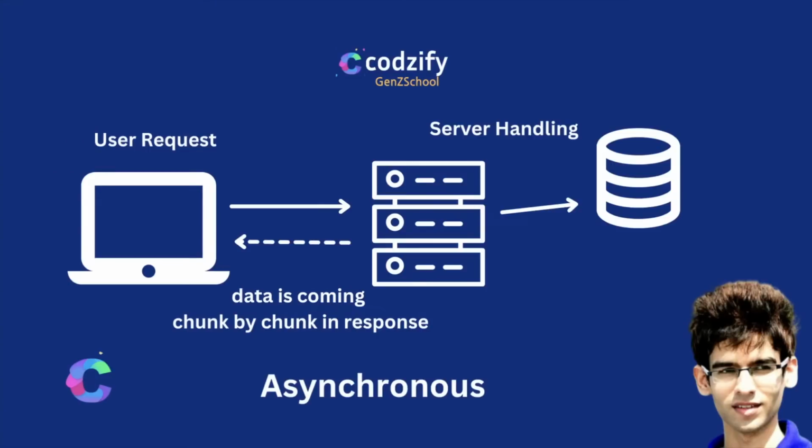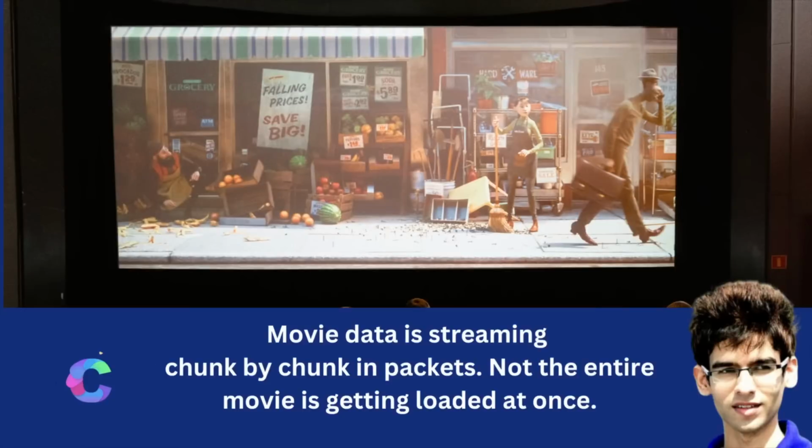That gives more power to the asynchronous task to be in continuation because it is sending the data in packets. You can consider the example of Netflix. There you do not have to wait for the entire movie to be fetched, right? That will take more time to load the entire movie. But in that case, there is streaming happening. You would have heard of Hotstar streaming, Netflix streaming, Prime Video streaming, right?